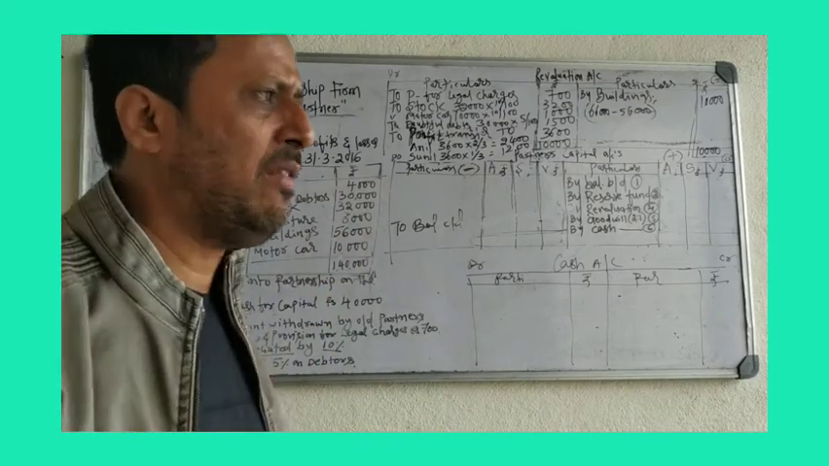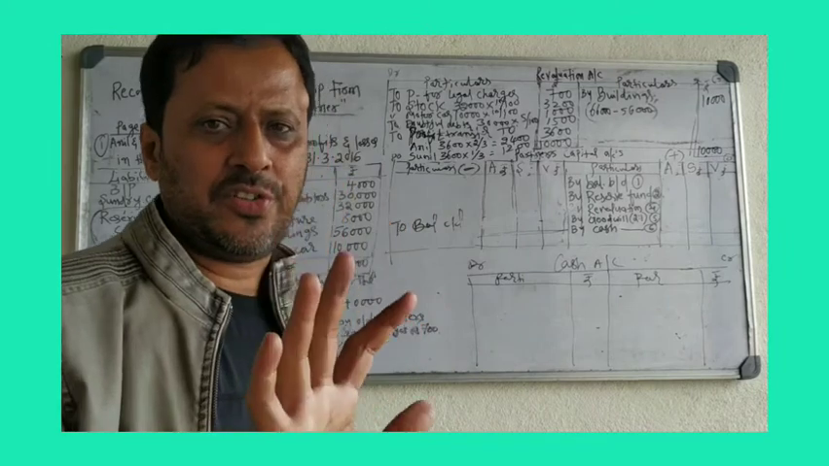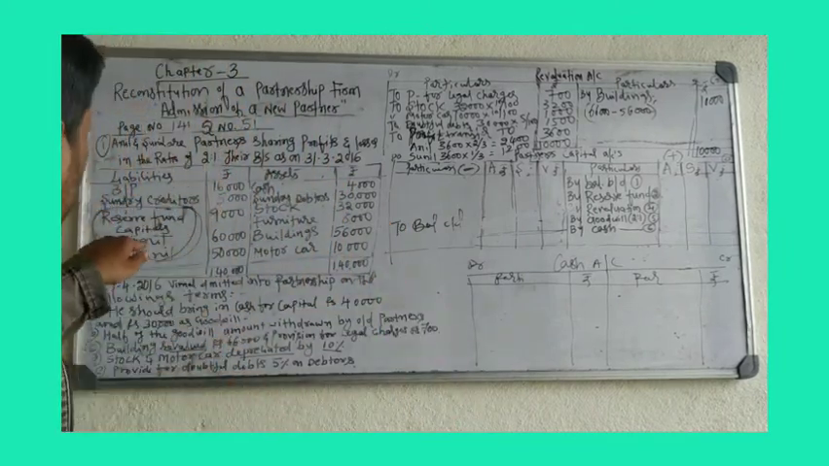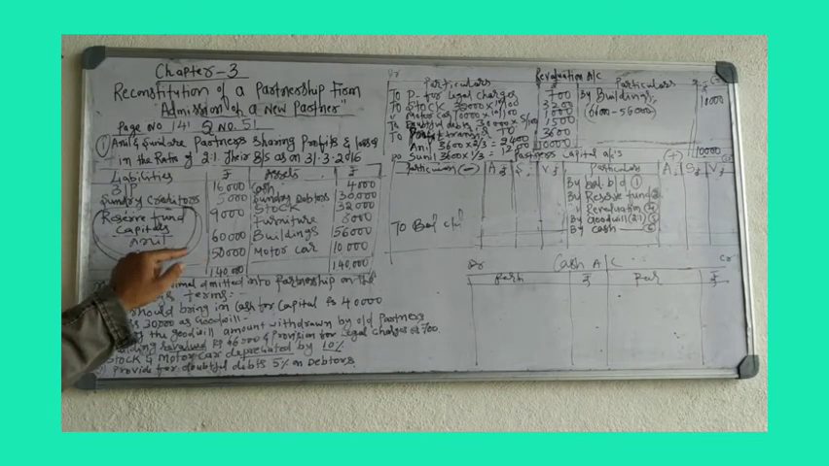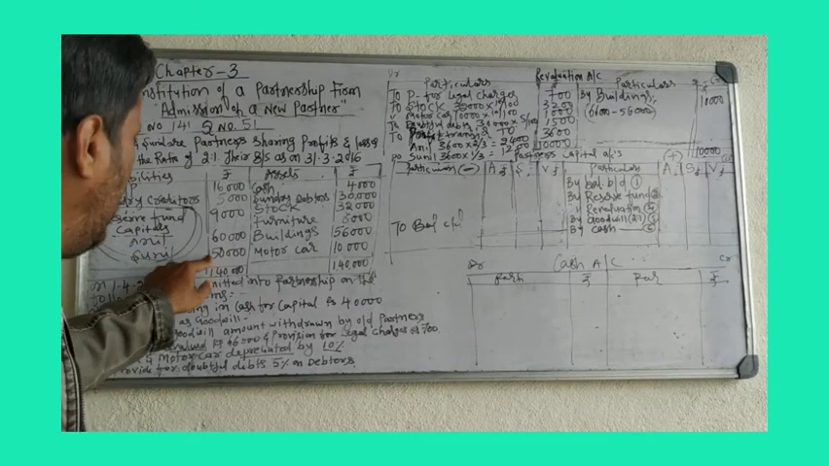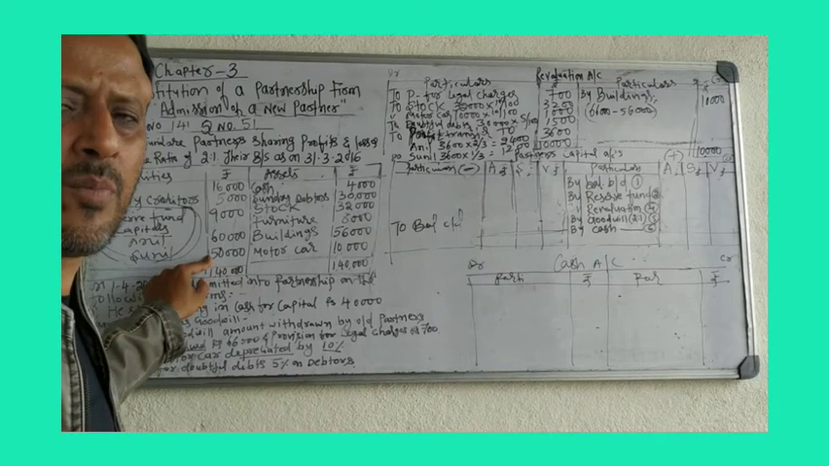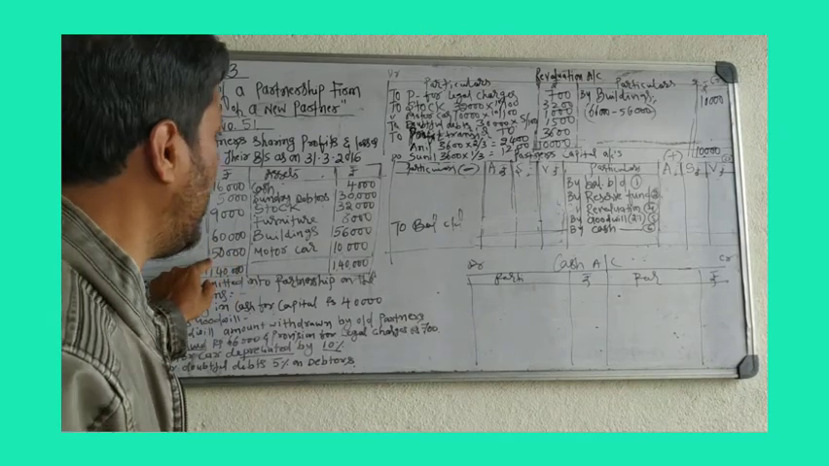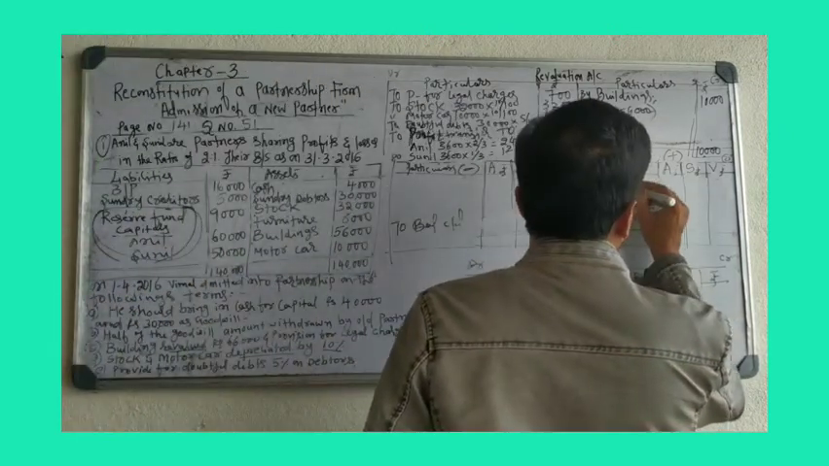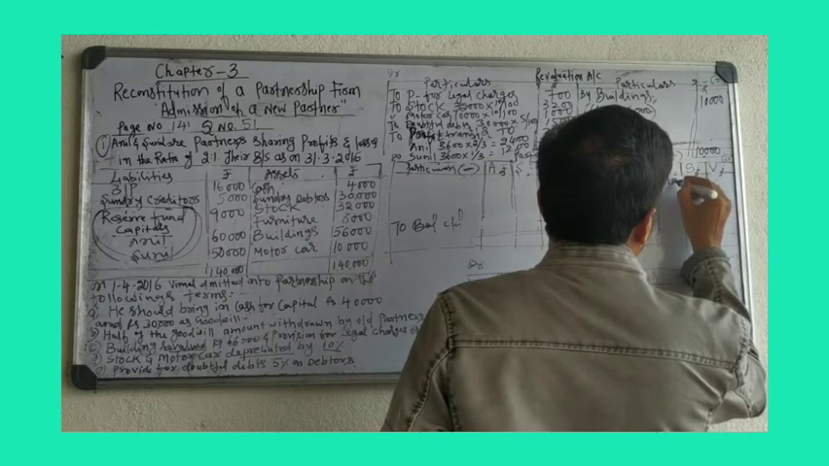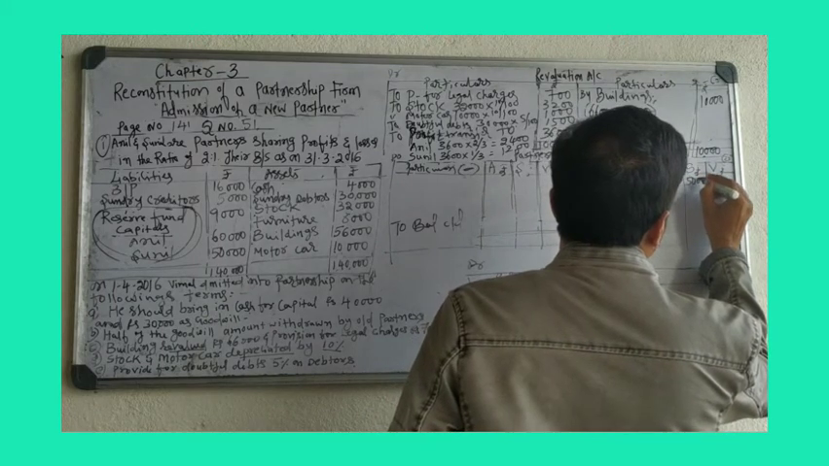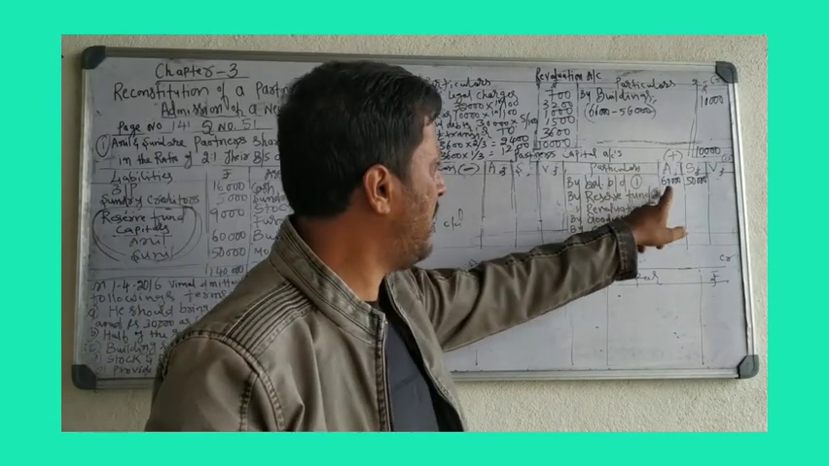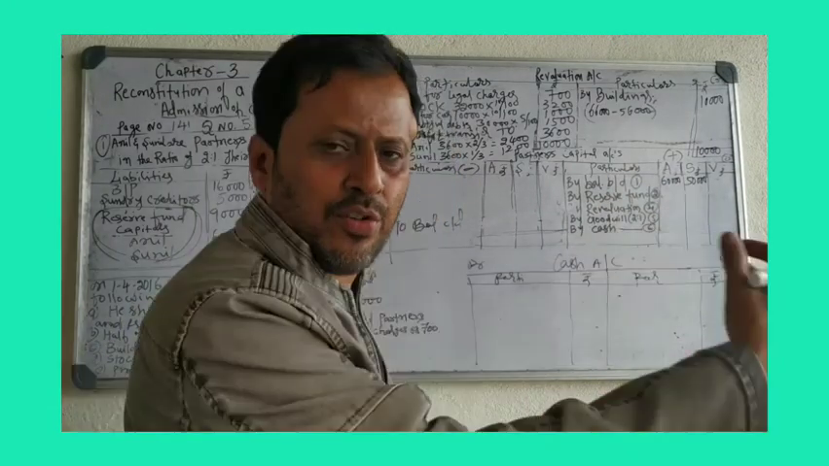Keep in mind, in the revaluation account you have to make 6 entries. Total 6 entries. First entry, capital. Capital you will get from the balance sheet. Anil capital is 60,000, Sunil capital is 50,000. That capital you have to show on the credit side. Okay, by balance brought down, capital is 60,000 and 50,000. That you have to show on the credit side.